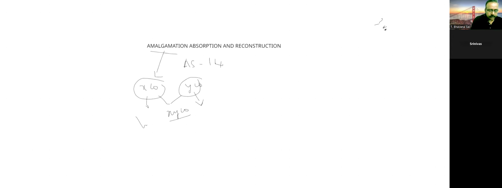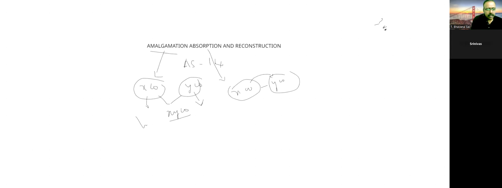Now what is absorption? In absorption, one company will take over another company. That is called absorption. For example, X company is there, Y company is there. Now X company is taking over Y company.